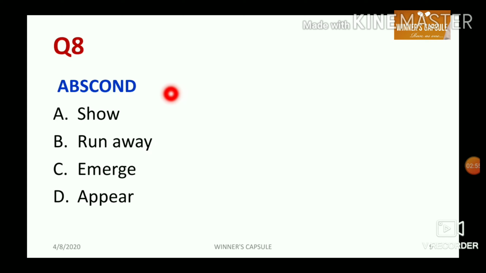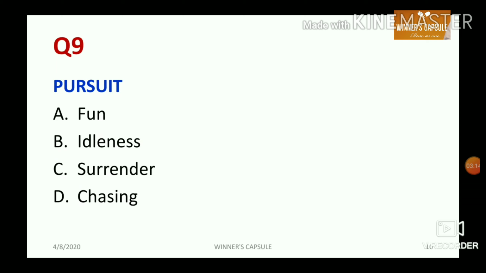What is the similar word meaning of abscond? Option A, show, option B, run away, option C, emerge, and option D, appear. The right answer is run away. Let us discuss question number 9.